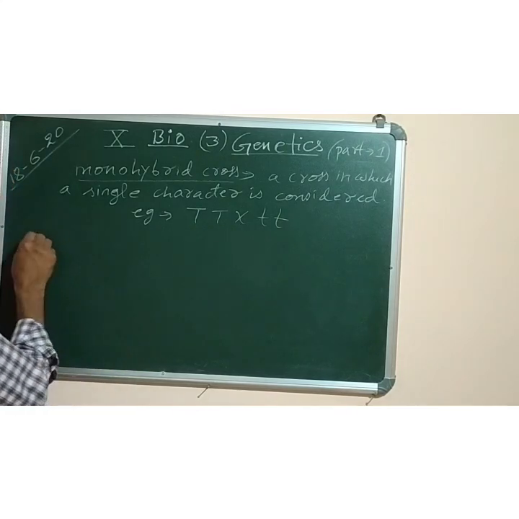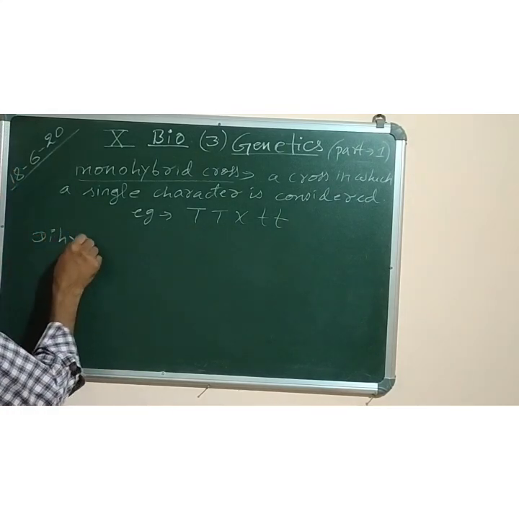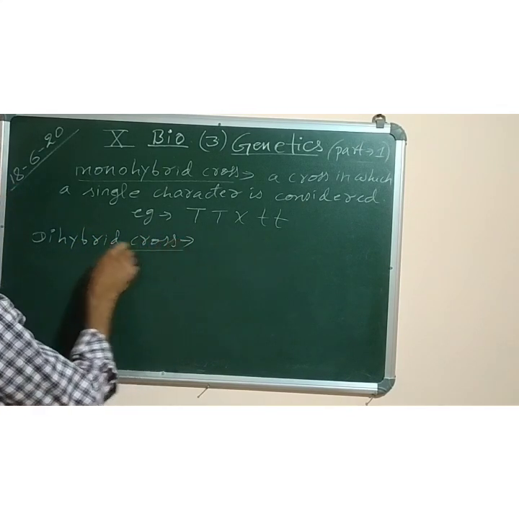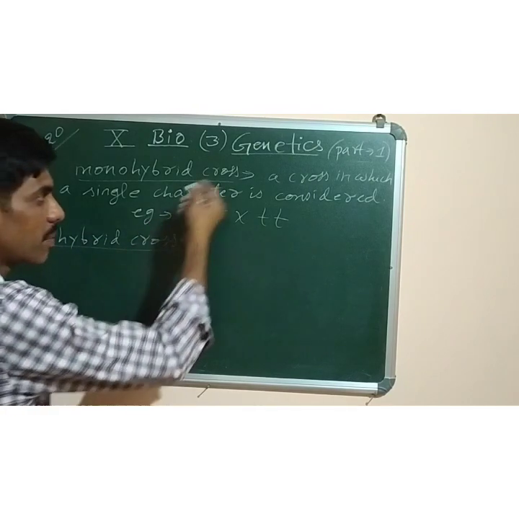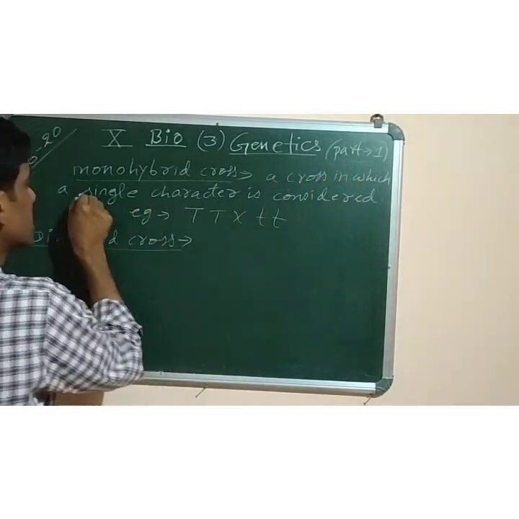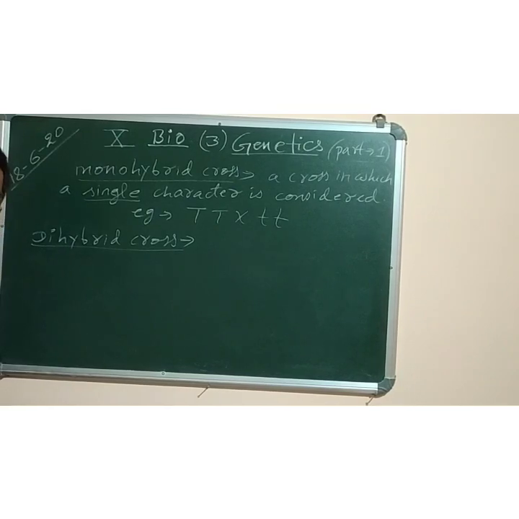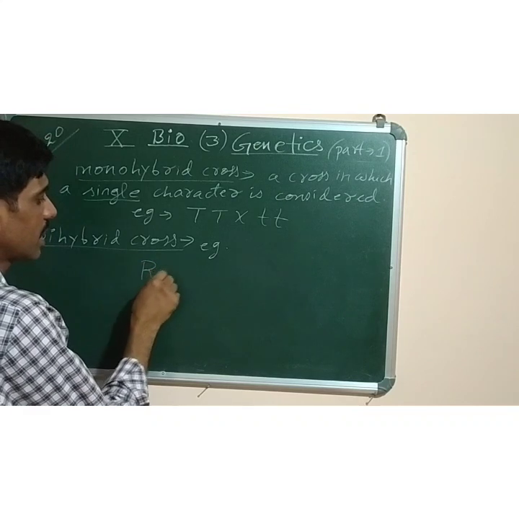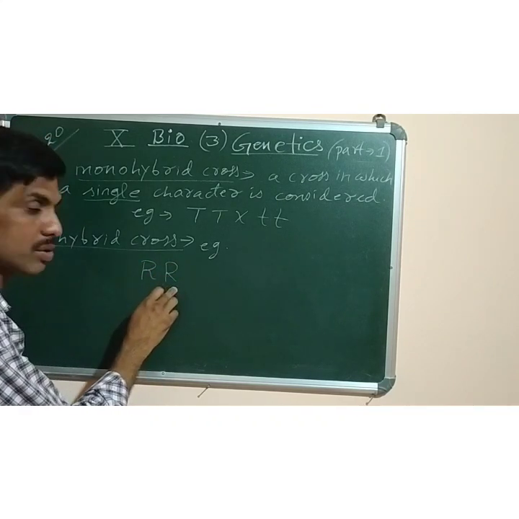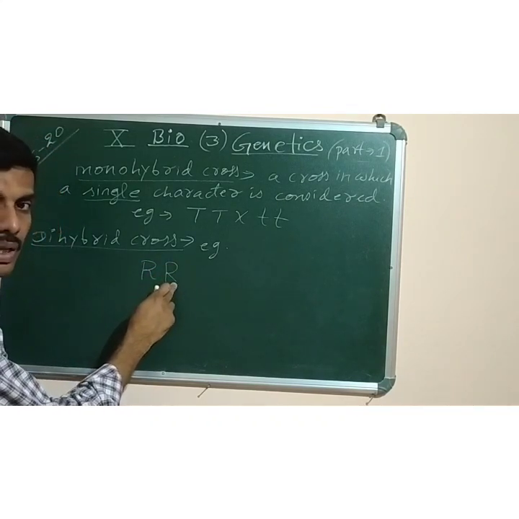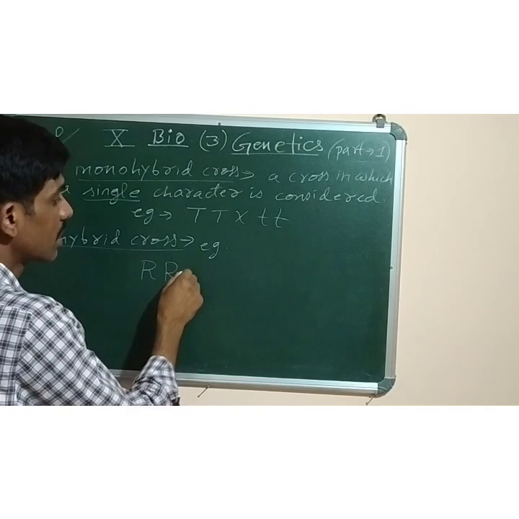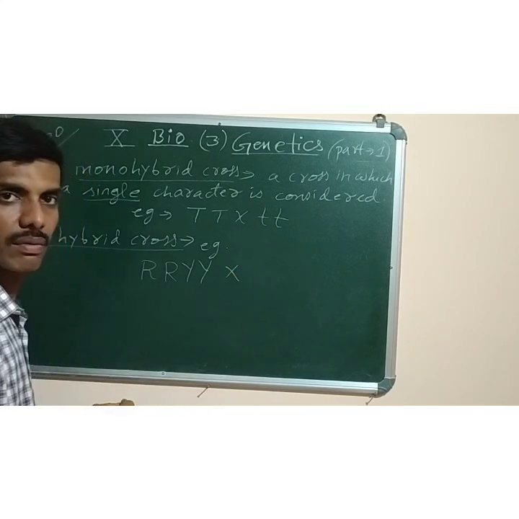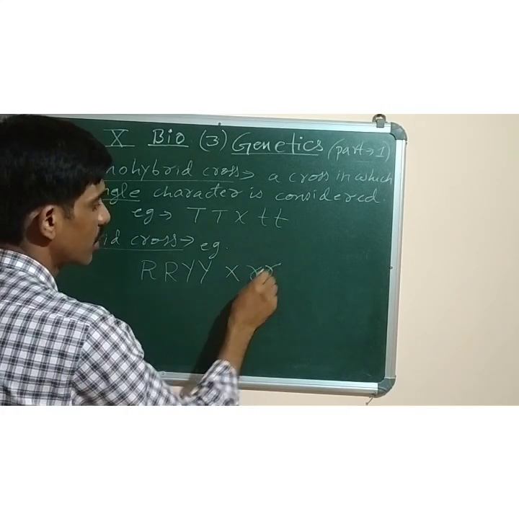Now, next one, dihybrid cross. Di means two, so the definition is the same: a cross in which, instead of a single character, two characters are considered. The example I will write here so that you will understand. Capital R denotes the red color. Two are used because genes are in pairs. And yellow, so capital Y is crossed with green, small r.